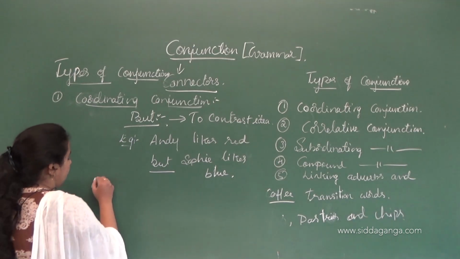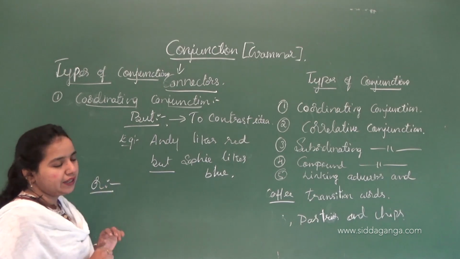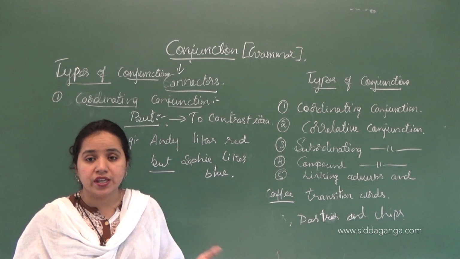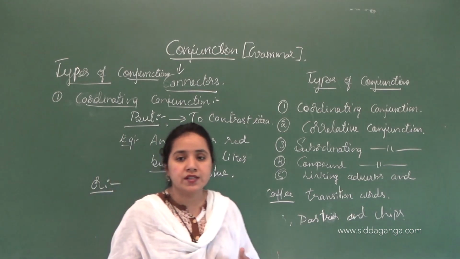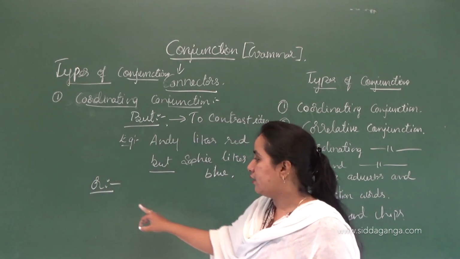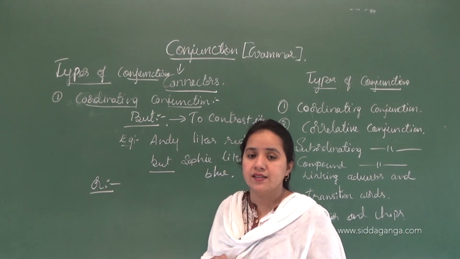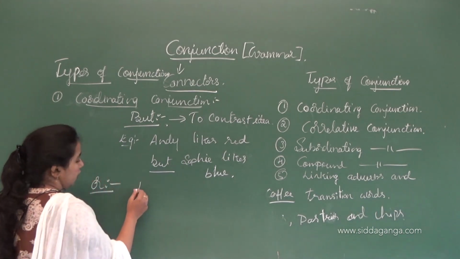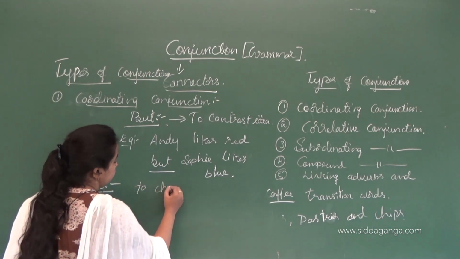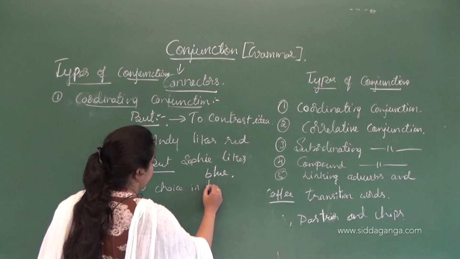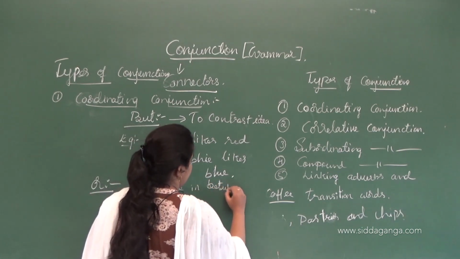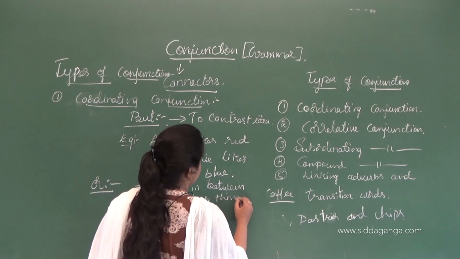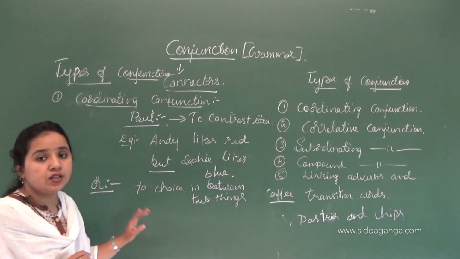Why is 'or' used? How do we use this 'or' while making a sentence? It is used to express a choice between two things. Then we are using this 'or' here as a coordinating conjunction. So it is used for a choice between two things. In that case we are using the coordinating conjunction 'or'.